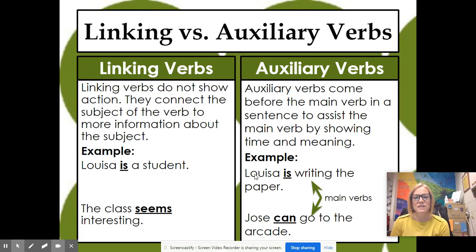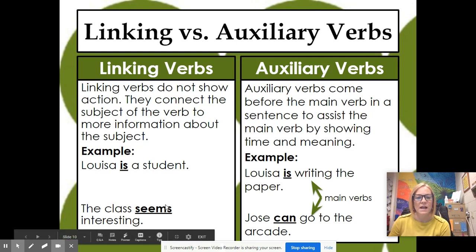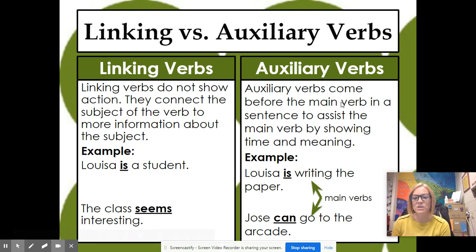So just make sure you guys understand the difference between linking and auxiliary. So you would have, number one, linking does not show action, and it's just one verb in that sentence that's just linking the subject to the rest of the sentence. For example, Louisa is a student. The class seems interesting. Auxiliary or helping also is paired with a main verb or action verbs.